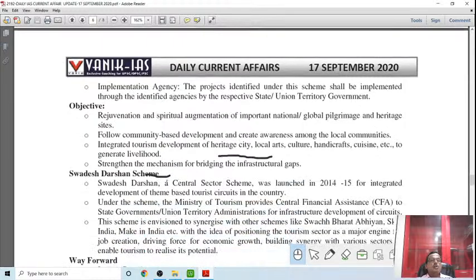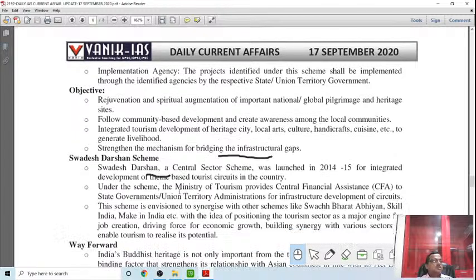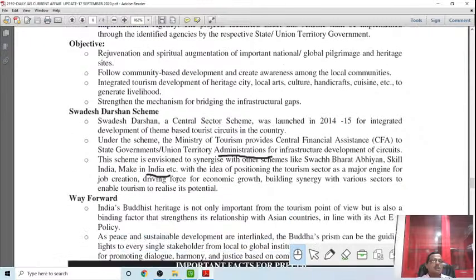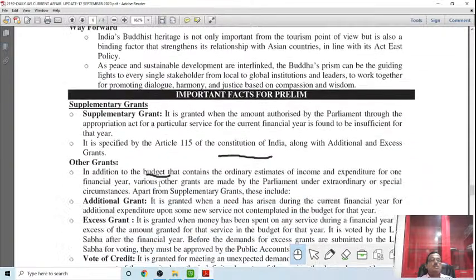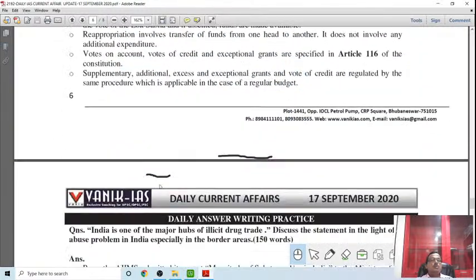So many schemes have been launched. The Darshan scheme is a central scheme for development of tourism circuits. So there is the Buddhist circuit, the Gandhi circuit. These are all being developed right now. This is not a very big issue. Then we will go to the next issue.